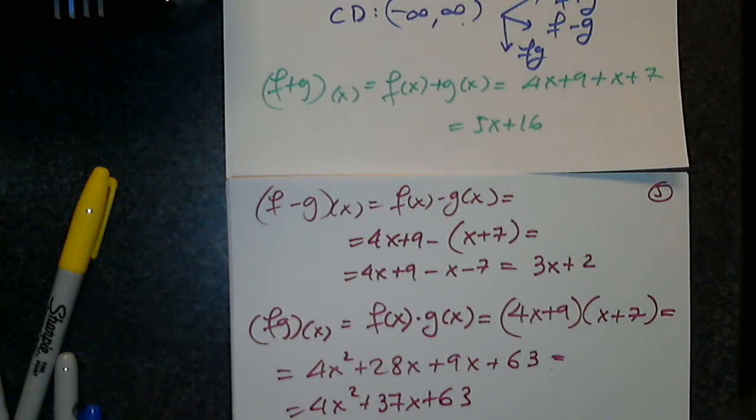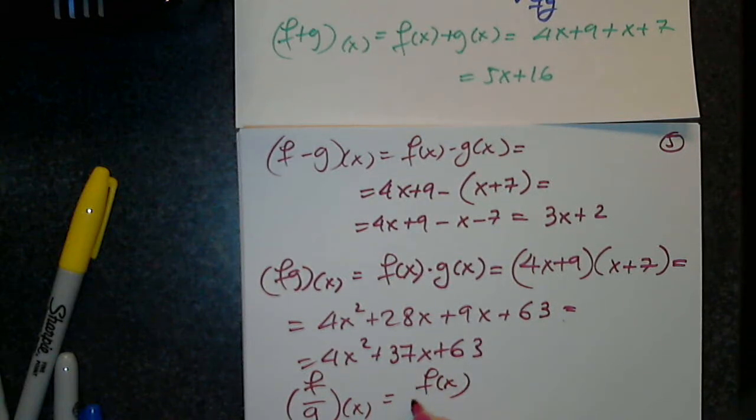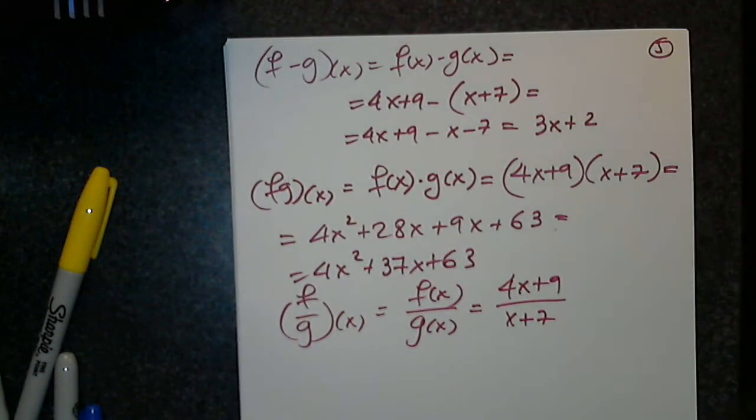Now the last function, f over g. This is by definition f of x over g of x. I copy f, 4x plus 9, I copy g, x plus 7. And if my MATLAB does not allow me to put that union, I will not be able to write the domain, unless they only ask you what is. Right, but it has to be the union.